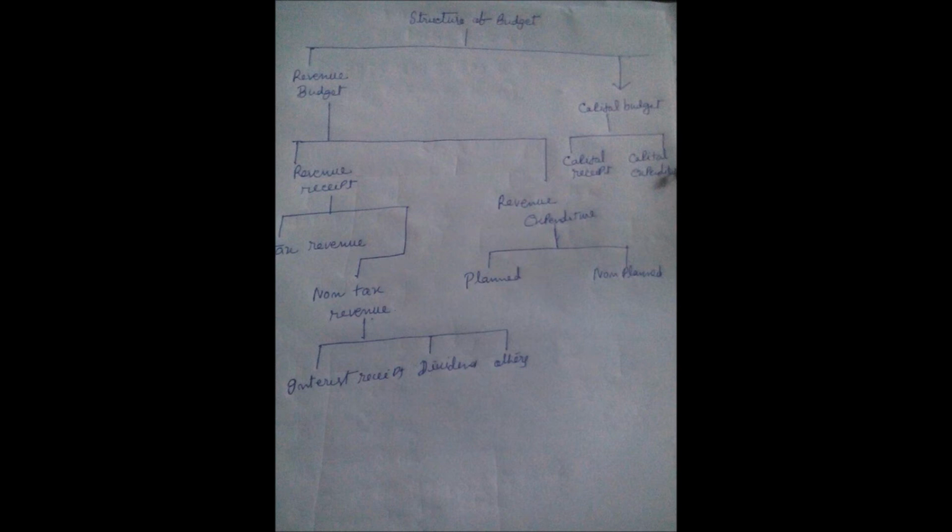You have to see what tax revenue means. What are the different measures through which tax revenue is earned by the government? What is non-tax revenue? What are the components of non-tax revenue? In that way, what are the components of planned expenditure? What are the components of non-planned expenditure? In that way, what are the components of capital receipt and what are the components of capital expenditure? You have to prepare every chart here: the components of revenue receipt, the components of revenue expenditure, the components of planned and non-planned expenditure.